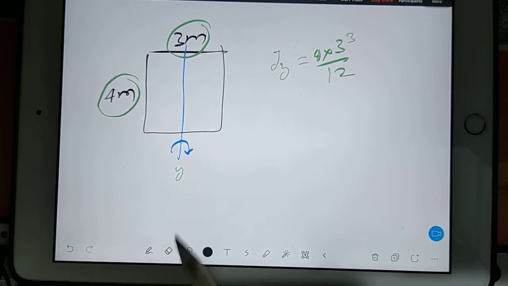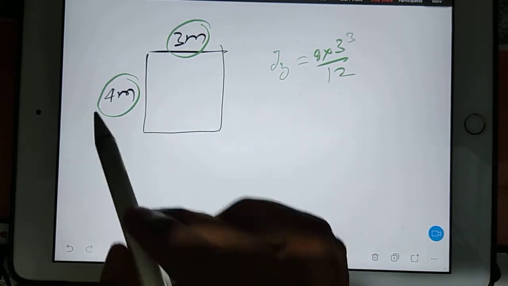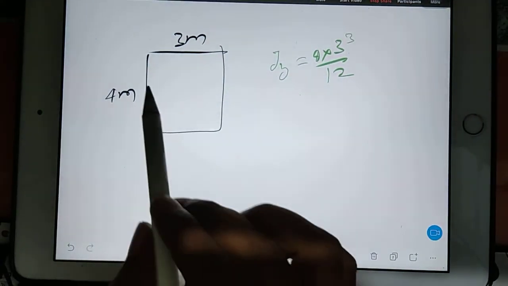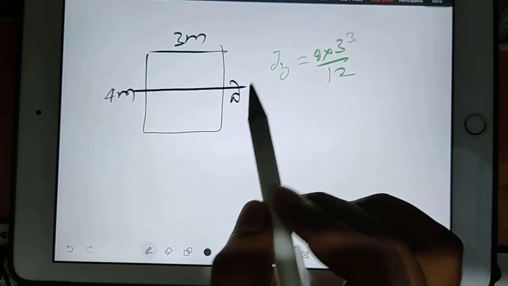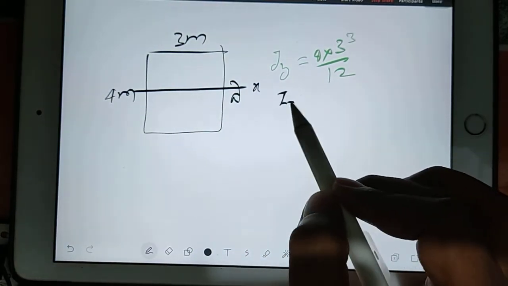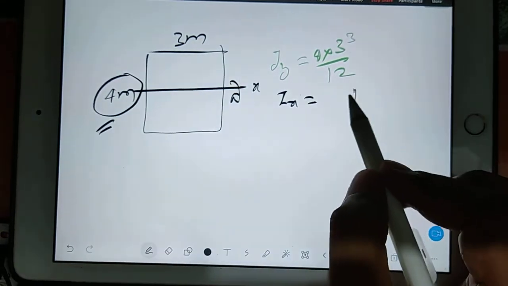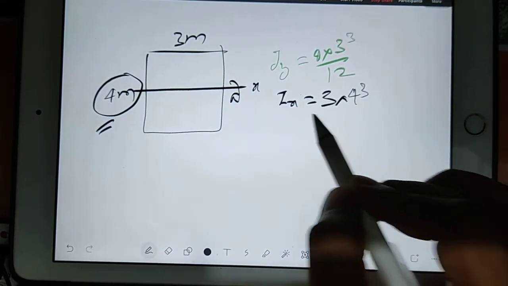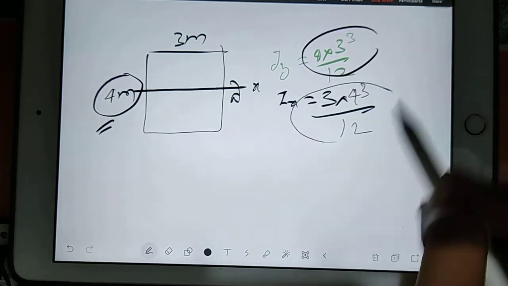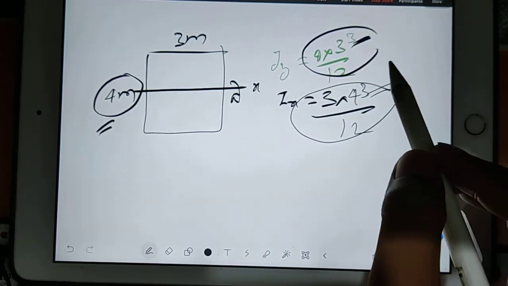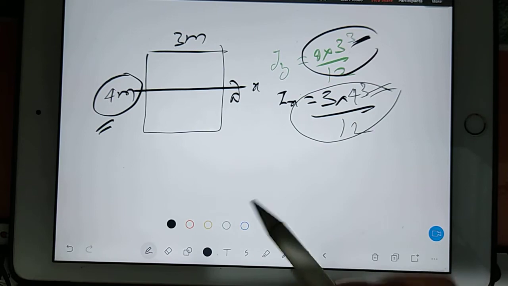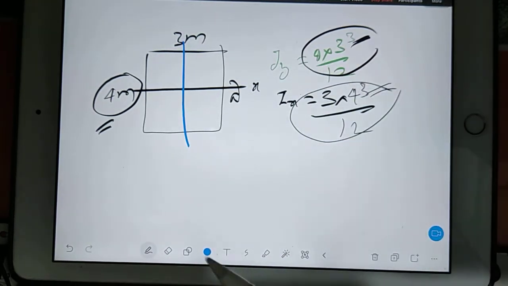Now next, if you are talking about this axis and rotation is like this, so this time suppose X, so IX, this time 4 is being cut, so 4 cube and here 3, divided by 12. See the difference in both. Here you have 3 cube, here you have 4 cube, and it means you got moment of inertia about both the axes.